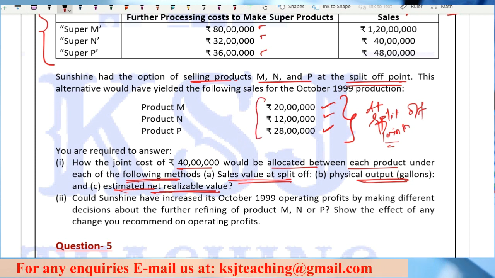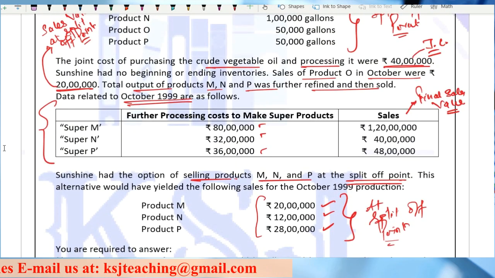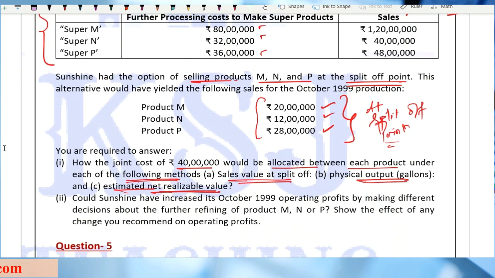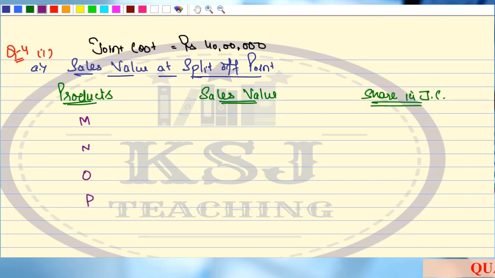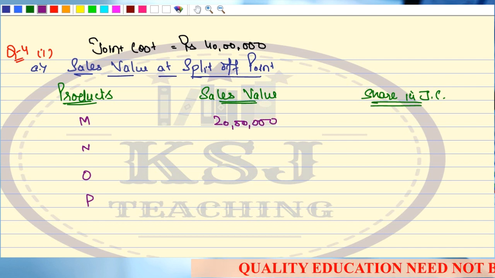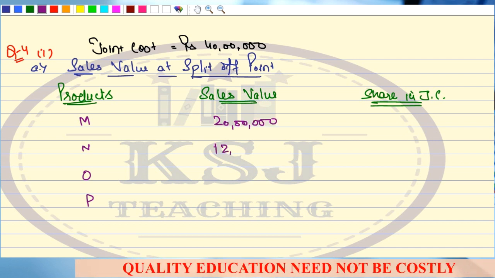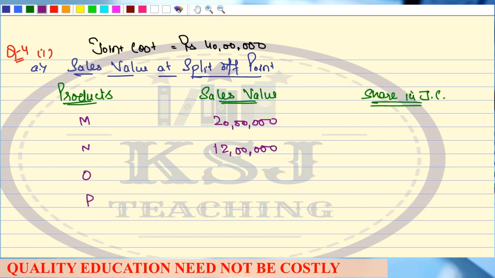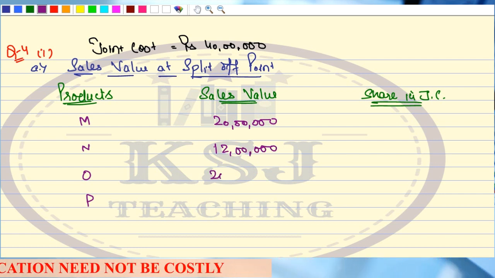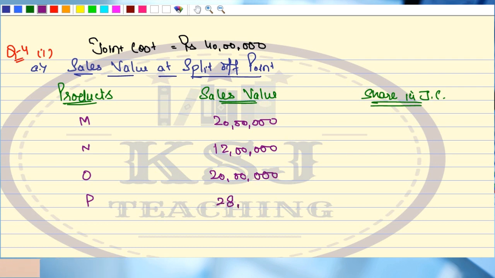That means 20 lakh, 12 lakh. For O, it is 20 lakhs because anyhow it is the sales value at split off point. And for product P, it is 28 lakhs. So this is the value that we are going to take here: 20 lakh, then 12 lakh, after that 20 lakh and 28 lakh.